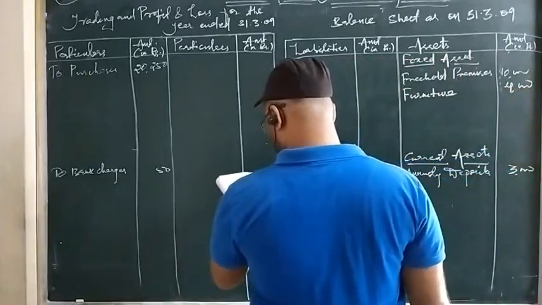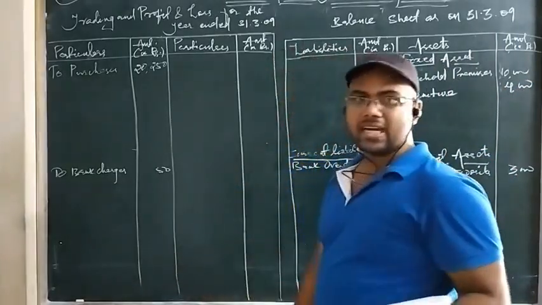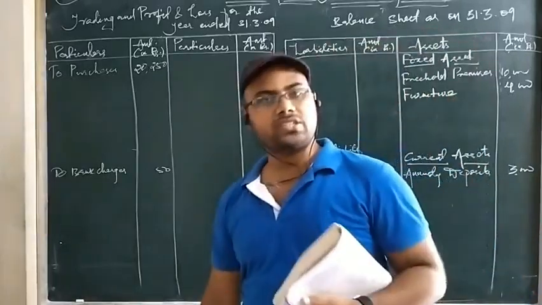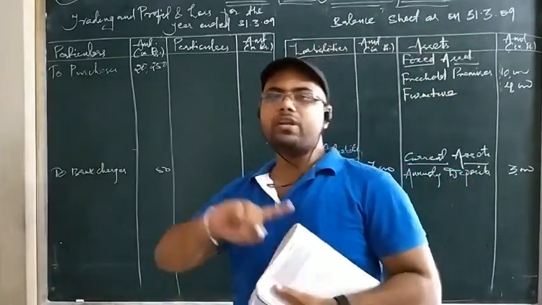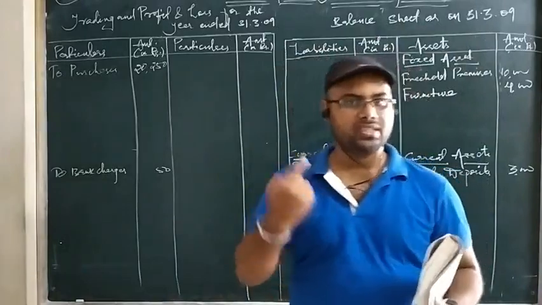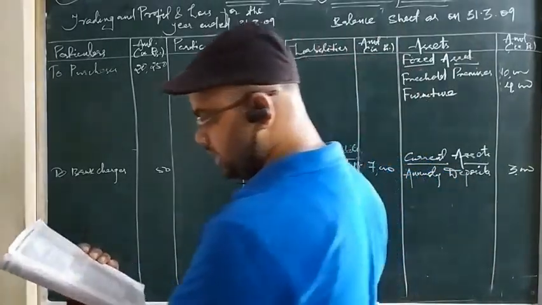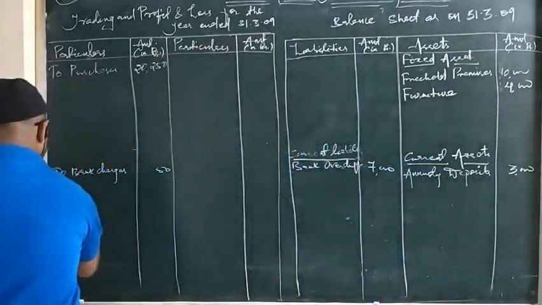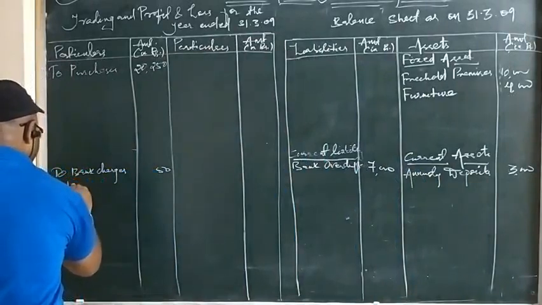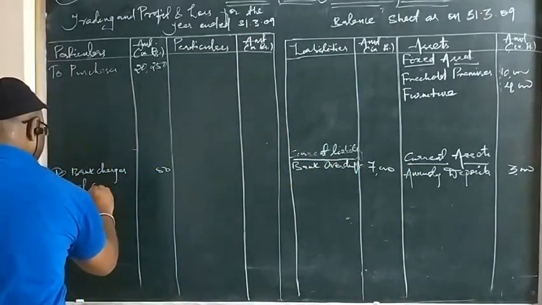Then after furniture we have legal charges. Legal charges are the charges that are made for the registration purpose of a business. It is nowhere related to any production activity, so it is again an indirect expense. So legal charges are 200 rupees. To legal charges.